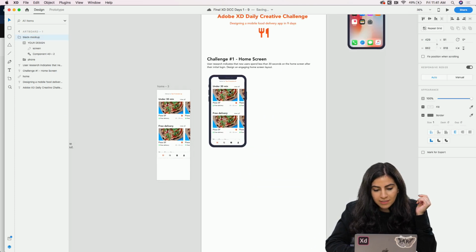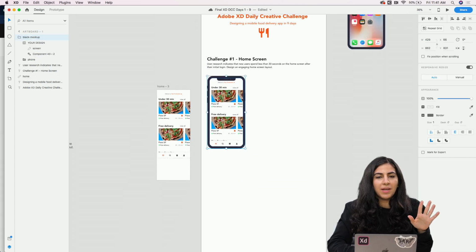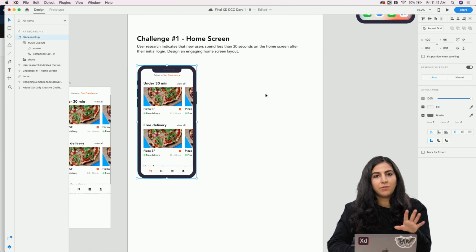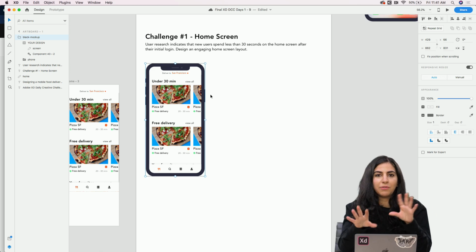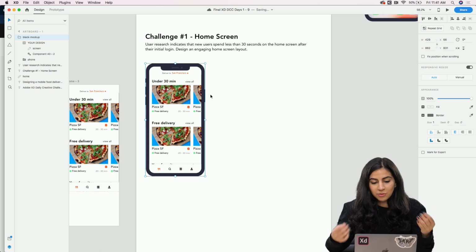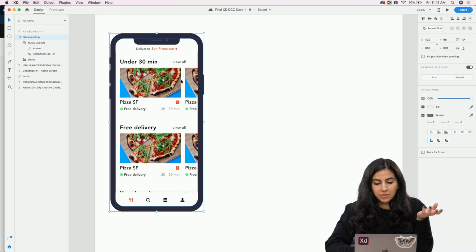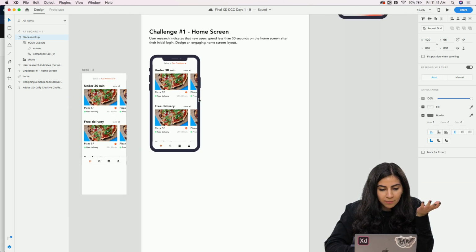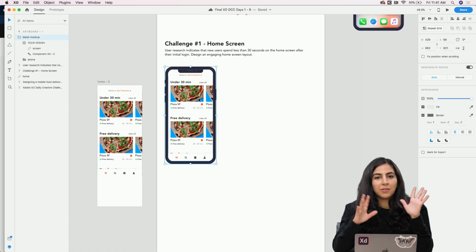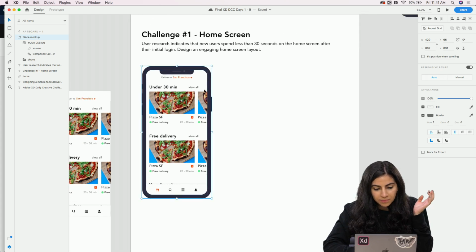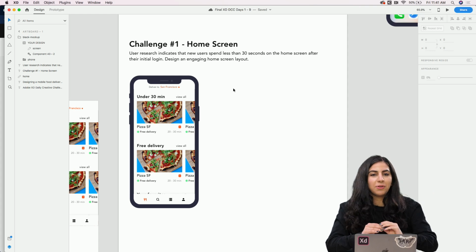So I have this, and then something that I want to recommend to you all is to really share why you designed this or every challenge. I think it's really nice to explain why you did that and explain your reasoning behind your design decisions, because when people like recruiters look at your portfolio, they really want to see your thought process and your decision making and why you made those decisions. Also, it's best to not write too much.